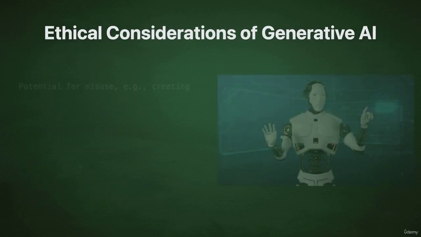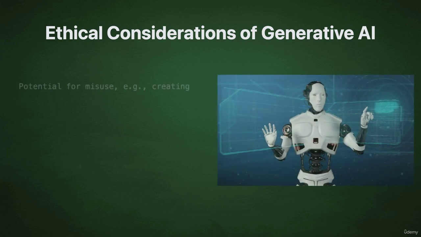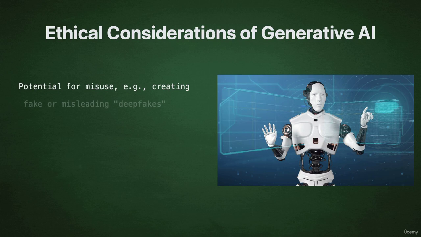While the potential of generative AI is vast, it also raises important ethical considerations. One of the key concerns is the potential for misuse, such as the creation of fake or misleading content, known as deepfakes. Generative AI models can be used to generate realistic-looking images, videos, or audio that appear to be real, but are in fact fabricated. This can have serious implications for issues like misinformation, privacy, and security.